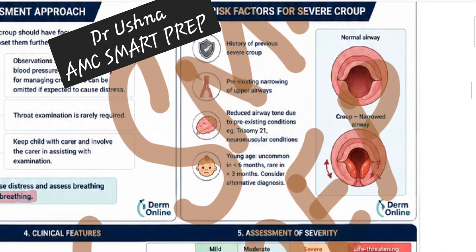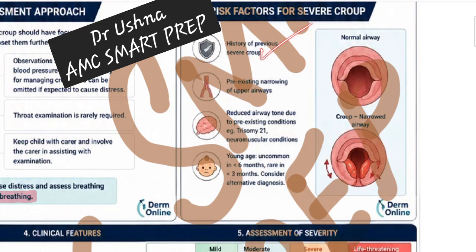Next comes the risk assessment of the croup. This is a normal airway. See, very beautiful normal lumen of the airway, no congestion, no edema, no redness, nothing is there. But in croup, what happens? There is so much inflammation going on. Due to that inflammation, your passage of the air is narrowed. So instead of having a very beautiful circular passage, you are having an inflamed, congested passage, and that is causing obstruction to your passage of air.